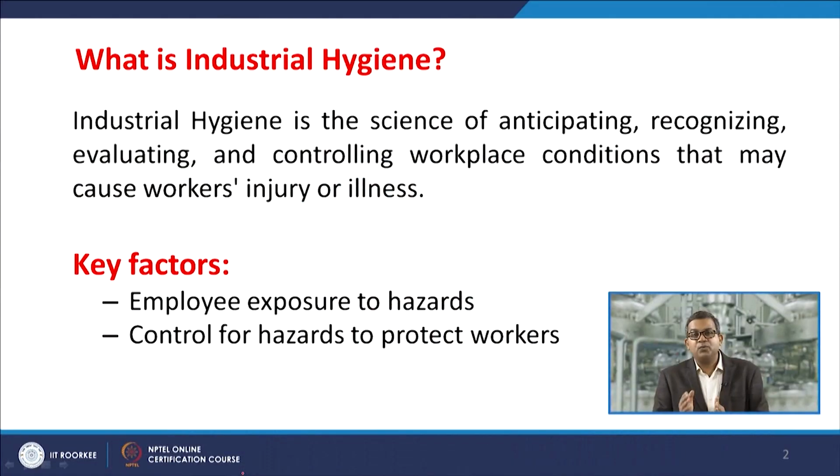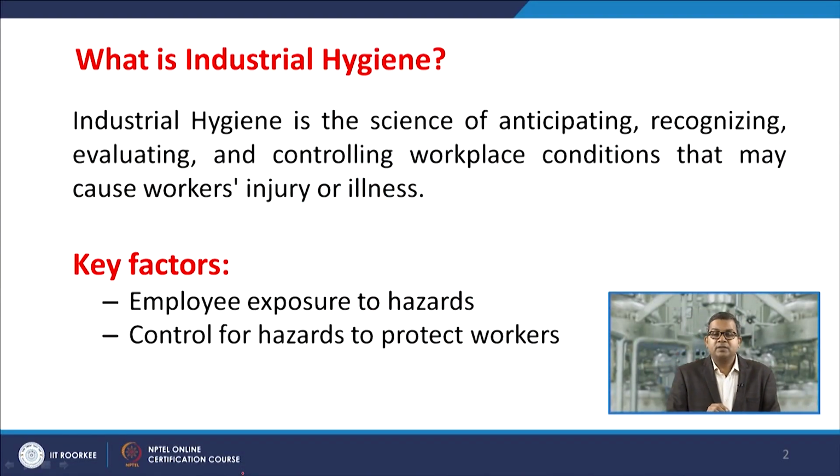Then, based on your technical knowledge and on the malfunctioning of the system, you must evaluate how hazardous that particular system is. This is the ultimate objective of this chapter, that you need to evaluate the gravity of that particular hazard.